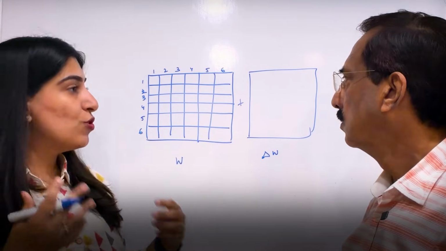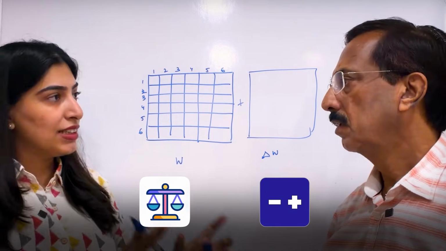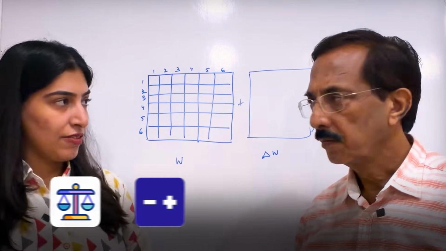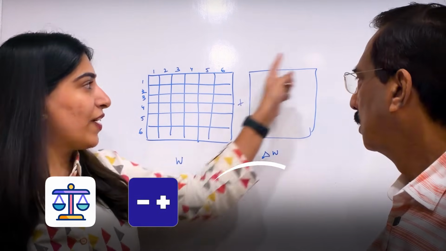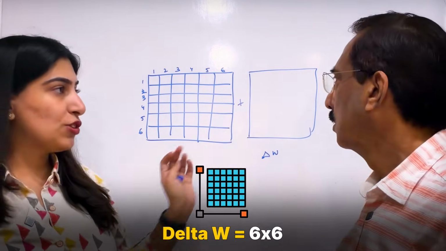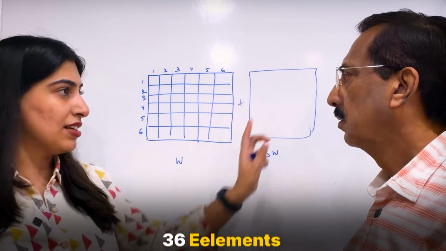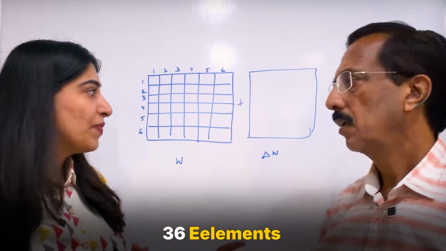So now the goal becomes that I don't have to touch the already existing weights and biases. That is a pre-trained model, so the weights and biases are fixed. But the goal becomes to find this delta W. Delta W will also be 6 by 6. Now the goal is to find these 36 elements.